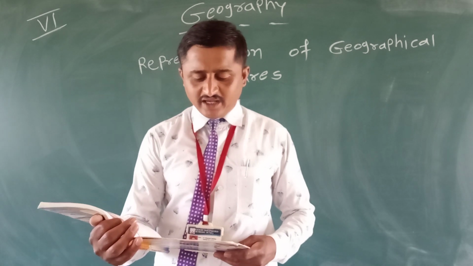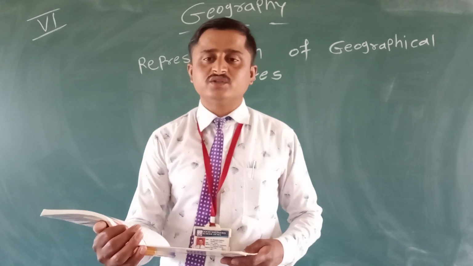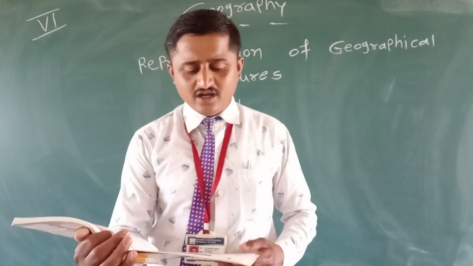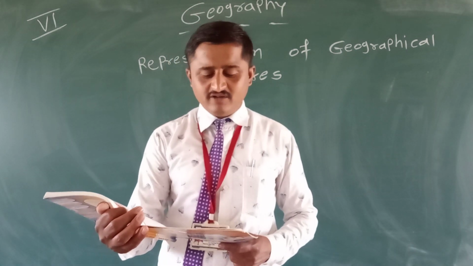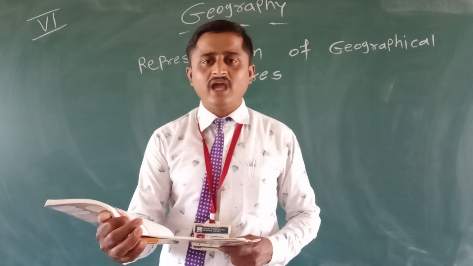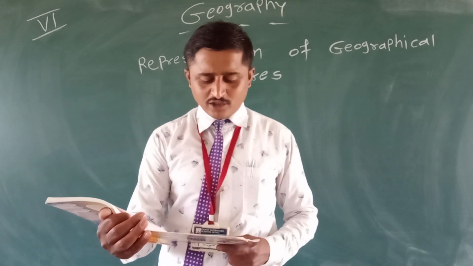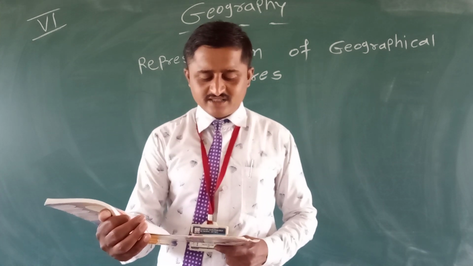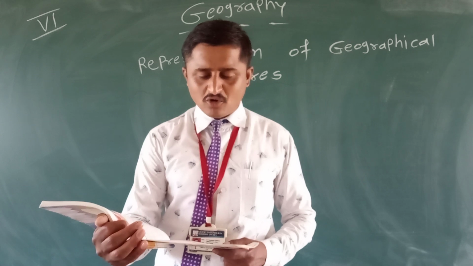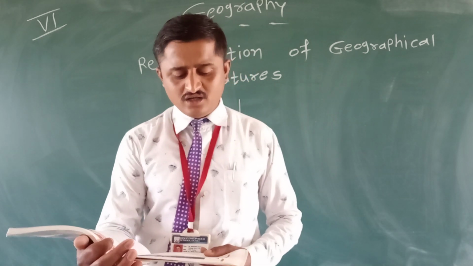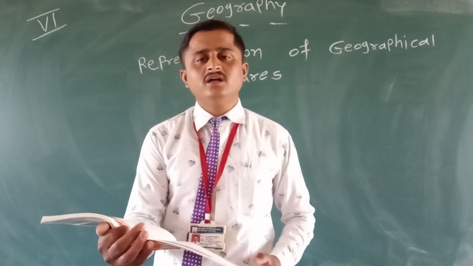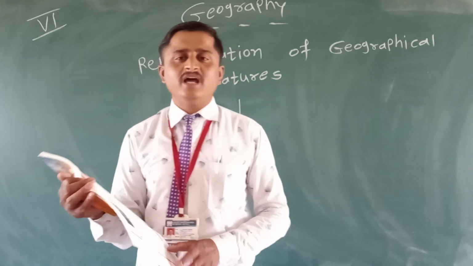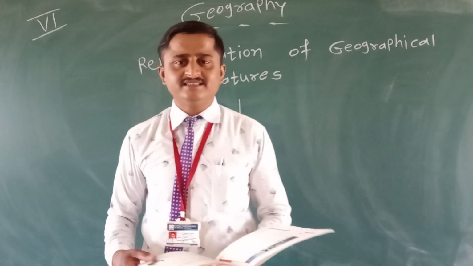Third chapter, 3A, water bodies, ocean and sea. Next, 3B, water bodies, lakes and river. Chapter number 4, agriculture. Chapter number 5, minerals. Chapter number 6A, study of continents, North America. Chapter 6B, study of continent South America. These are the contents of the syllabus of geography in 6th standard.